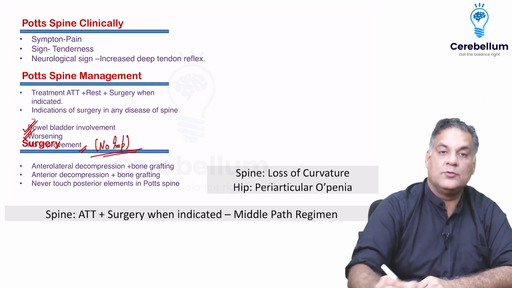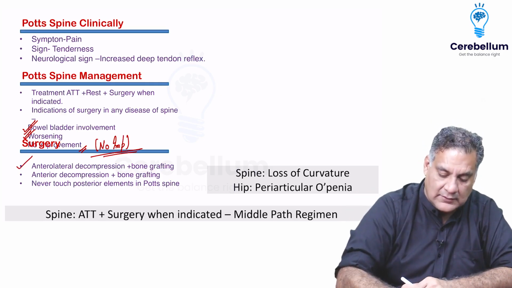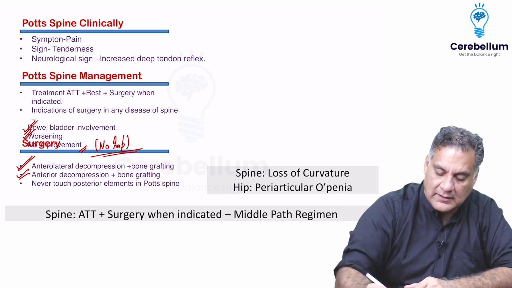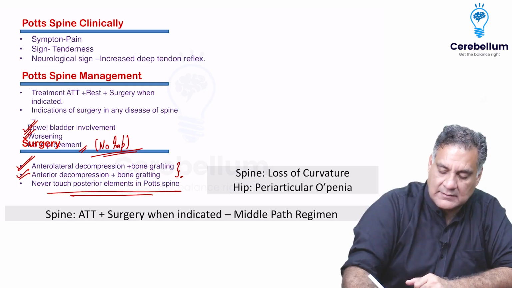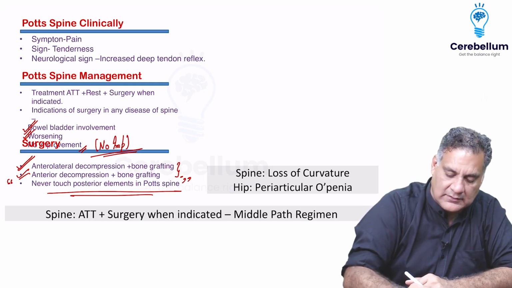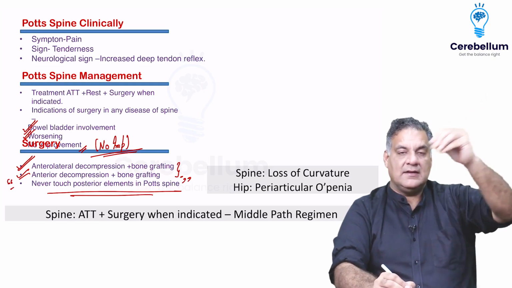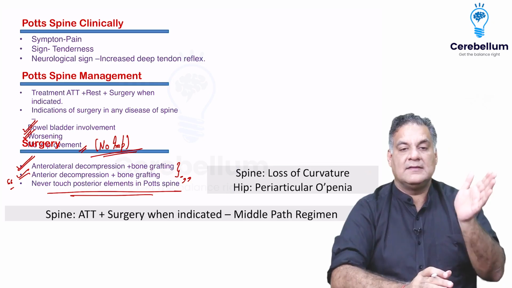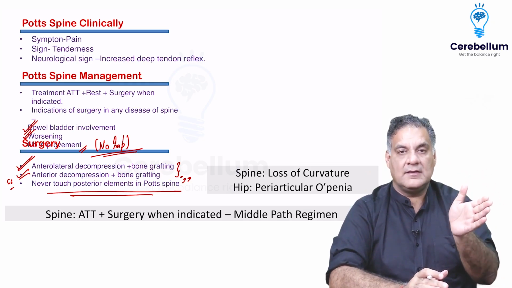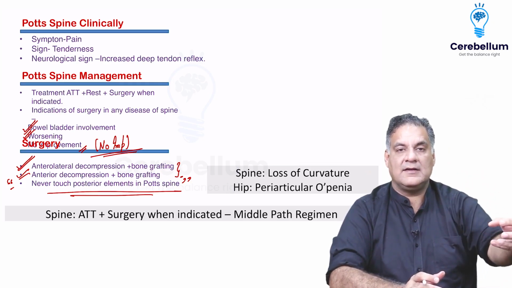All right. The two surgeries which can be done are to remove the anterolateral part of the vertebra or the anterior part of the vertebra along with bone grafting. Never ever touch the posterior elements in tuberculosis, right? Because anteriorly the disease has destroyed, and if you go from the posterior approach, it's going to be harmful. That is why it is always better, right, to go from the anterolateral or anterior aspect of the vertebra.